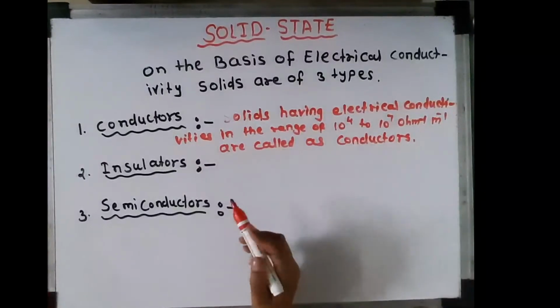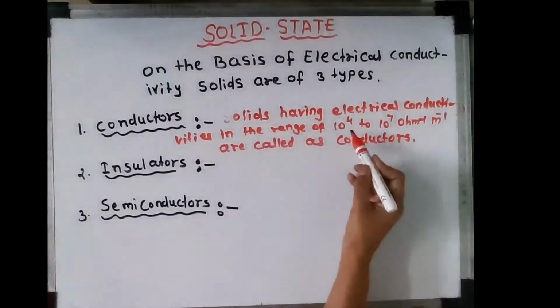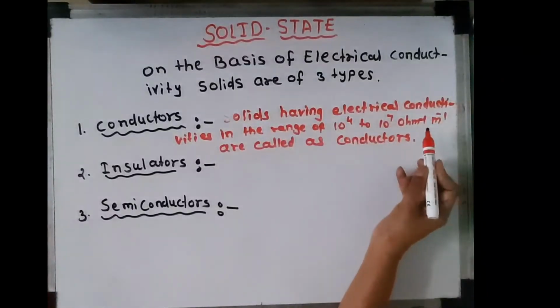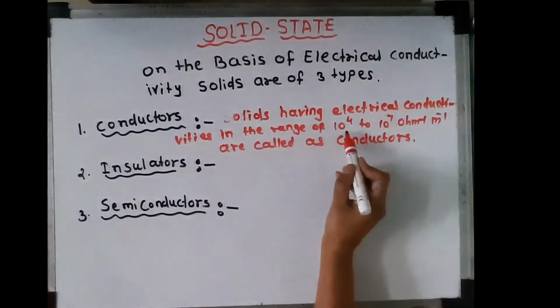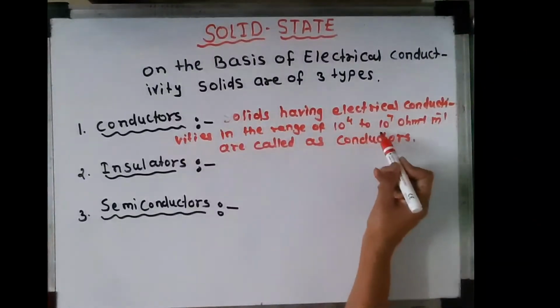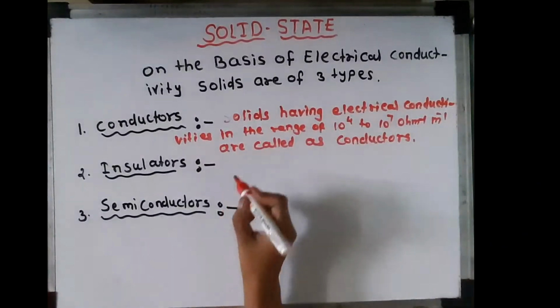Some solids having electrical conductivities in the range of 10 raised to 4 to 10 raised to 7 per ohm per meter, if their electrical conductivity range is in between them, then they are called conductors.